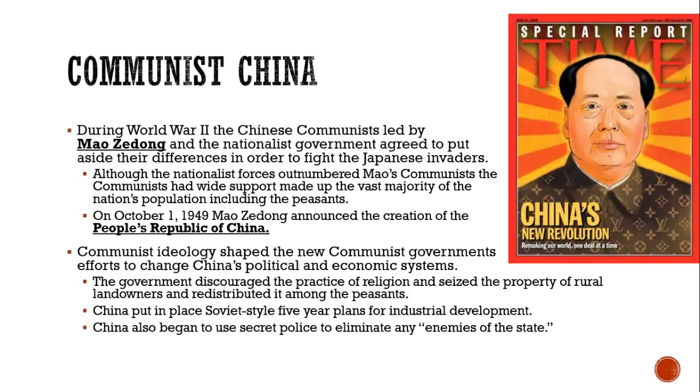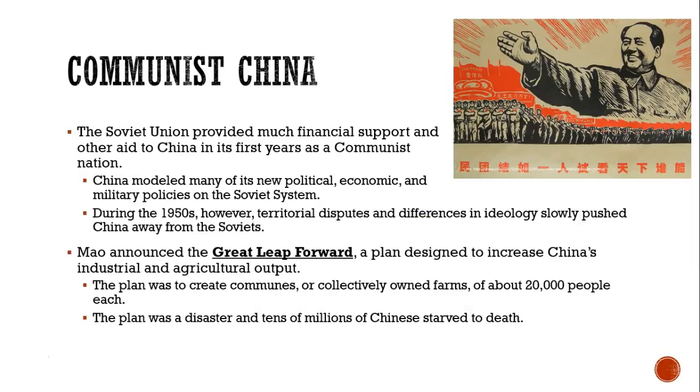The communist ideology shaped the new government's efforts to change China's political and economic systems. The government discouraged the practice of religion, seized property from rural landowners, and redistributed it among the peasants. They put in place Soviet-style five-year plans for industrial development and began using secret police to try to eliminate any enemies of the state. The Soviet Union provided a lot of financial support and other aid to China in the first years as a communist nation.